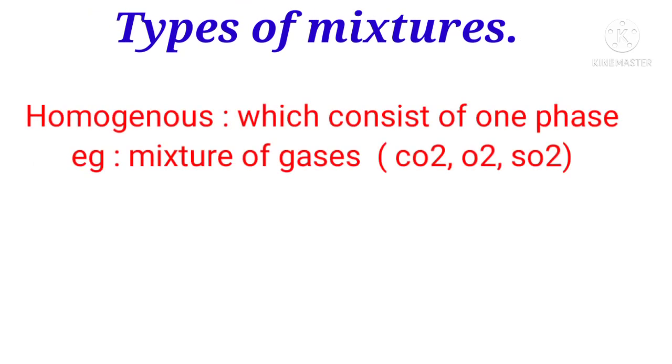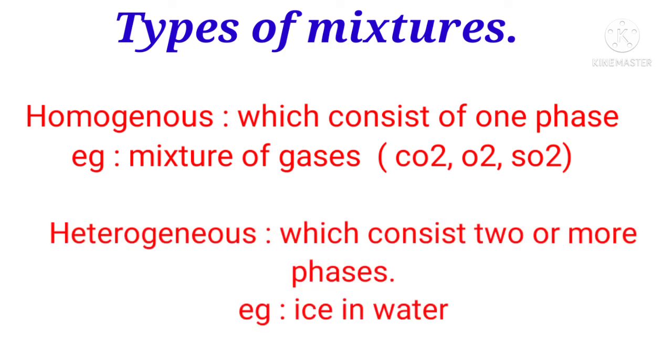First one is homogeneous, which consists of one phase, for example a mixture of gases, that is carbon dioxide, oxygen and sulfur dioxide. All three are in gas phase, that's why it is homogeneous. Next is heterogeneous mixtures. It is one that consists of two or more phases, for example ice in water. In this example, ice is in solid phase and water is in liquid phase. So two different phases are mixed together, that's why it is heterogeneous.